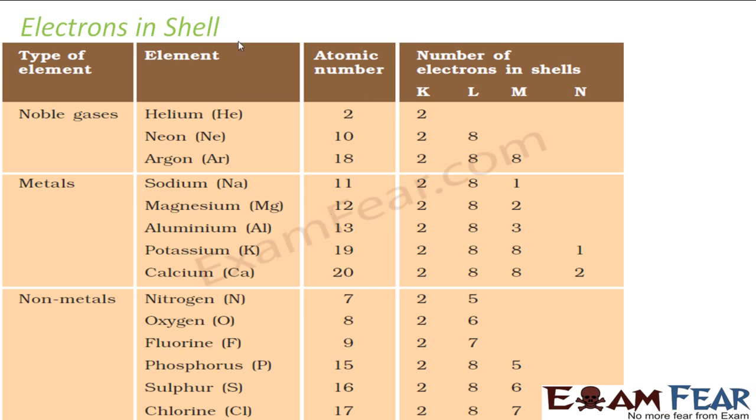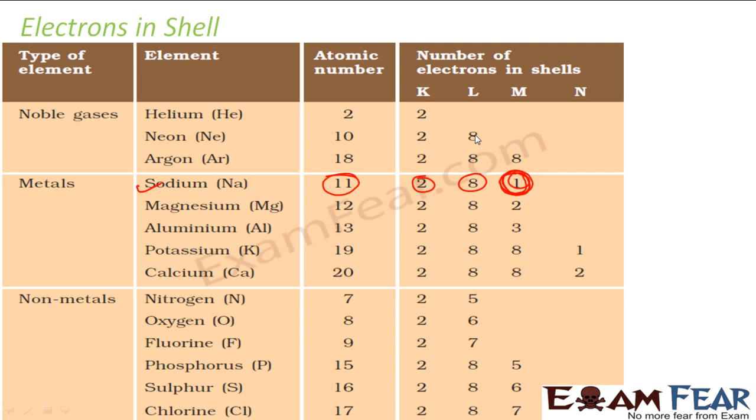Let's understand this shell thing. We are more interested in metals, suppose sodium. Sodium has atomic number 11. We have learned this very briefly in the previous classes, and we'll learn more in the next class. But just understand this 11. So it has 2, 8, 1 as the number of electrons in the shells. The K shell will have 2, L will have 8, M will have 1. Generally 8 or 0 is the stable state, right?